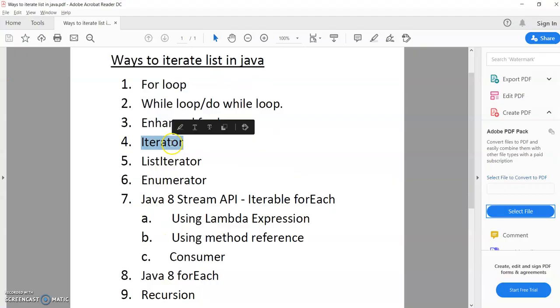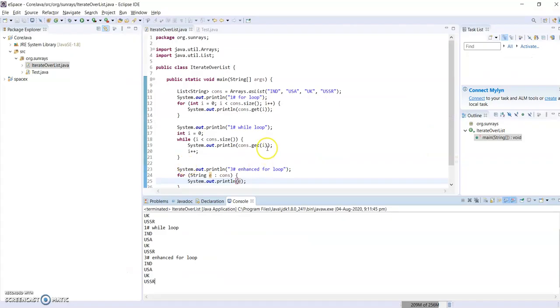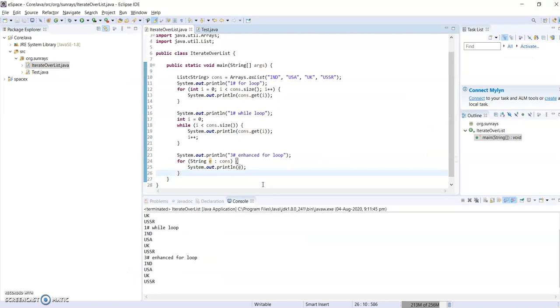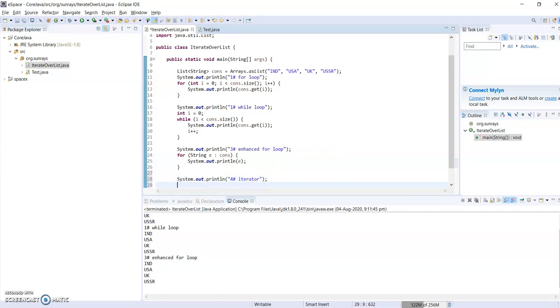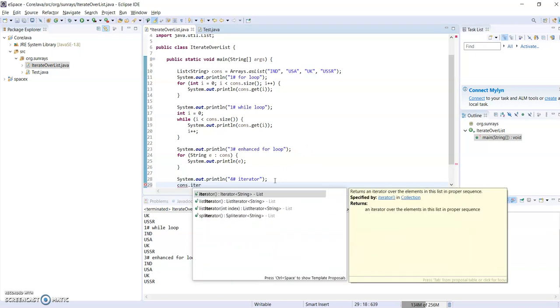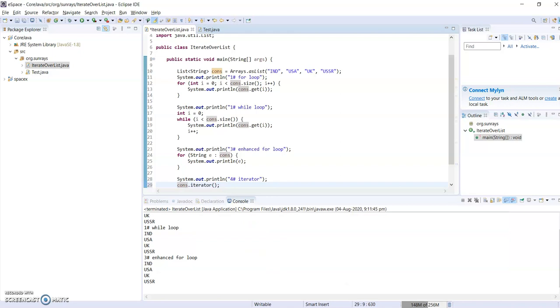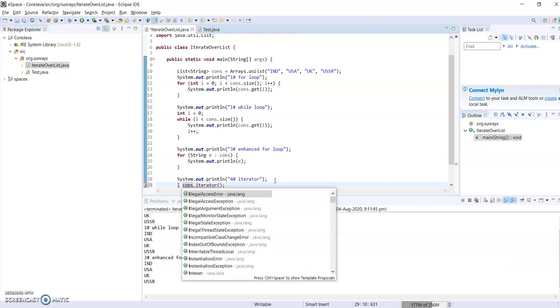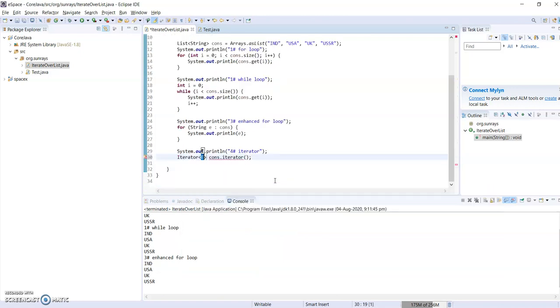The next one is using the iterator API and list iterator. These are the APIs provided in Java to iterate over collections. To get the iterator, we need to get an instance of the iterator object, using an API method like iterator, which returns an iterator implementation of String.